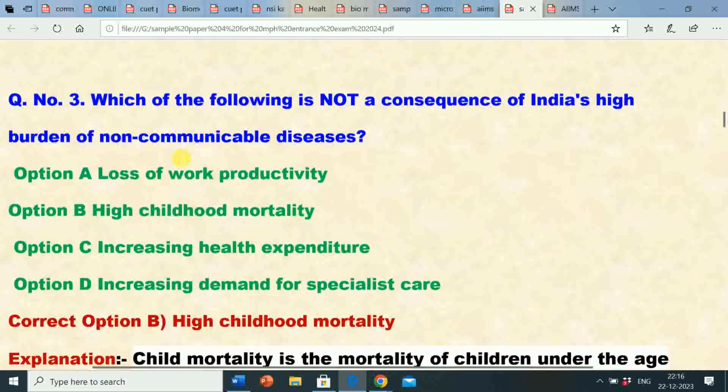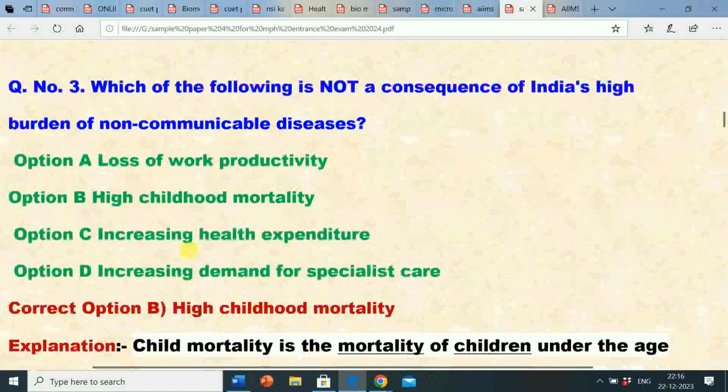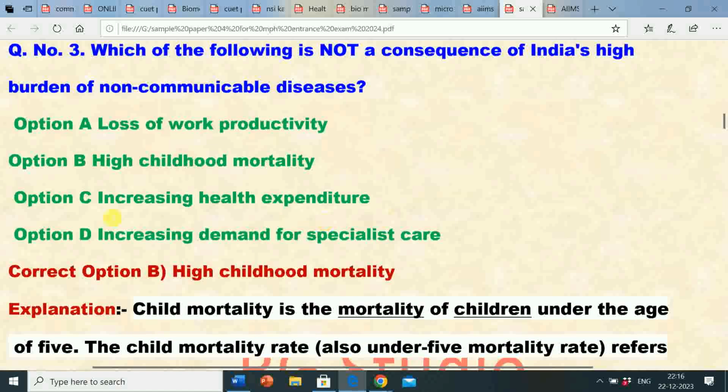Next is question number 3. Which of the following is not a consequence of India's high burden of non-communicable diseases? Option A, loss of work productivity. Option B, high childhood mortality. Option C, increasing health expenditure. Option D, increasing demand for specialist care. The correct answer is option B, high childhood mortality.